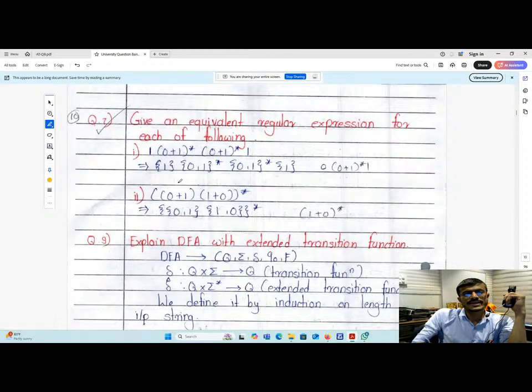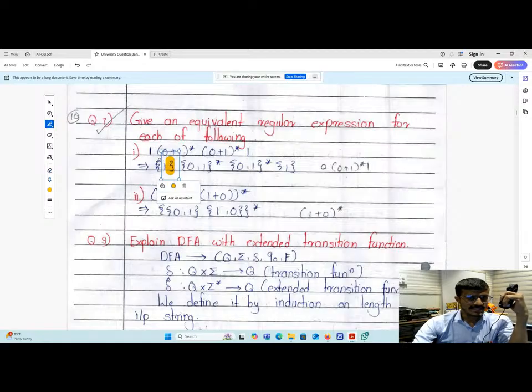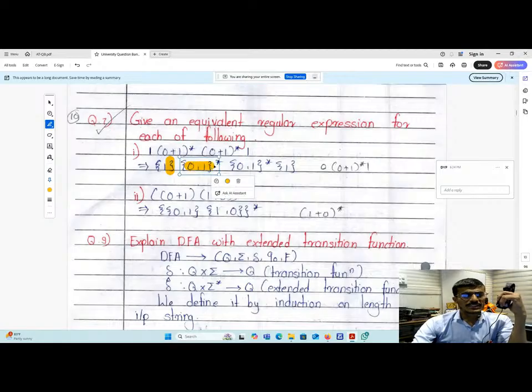Now question number 7: give the equivalent regular expression for each of the following. It's very simple. We have to find the regular expression for these regular languages. This one will be replaced by simple curly braces. Then 0 plus 1 will be replaced by (0 plus 1) star.